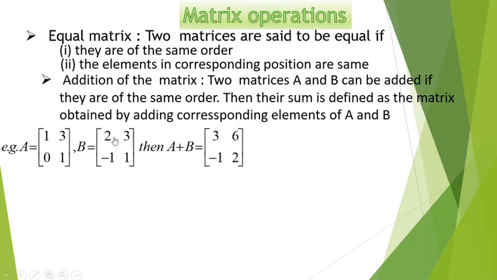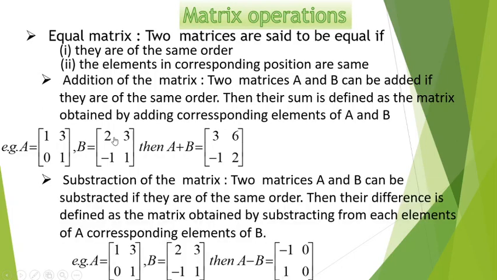So in this way you can add the corresponding elements to obtain the addition of the two matrices. Next we have subtraction, which can be done in the same way. For this, instead of taking the sum, we take the difference of the corresponding elements. That is, the matrix obtained by subtracting each element of matrix B from matrix A will give you the difference A minus B. Again, the requirement for subtraction is that the two matrices must be of the same order.